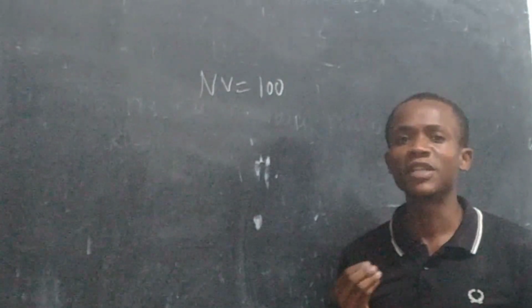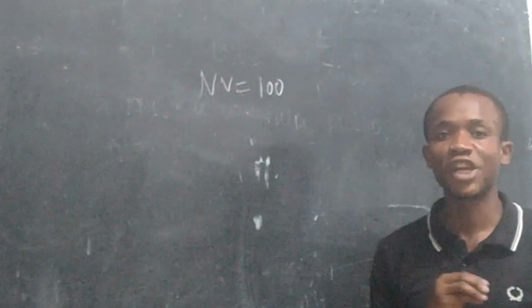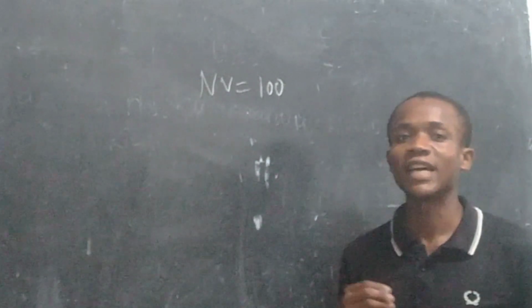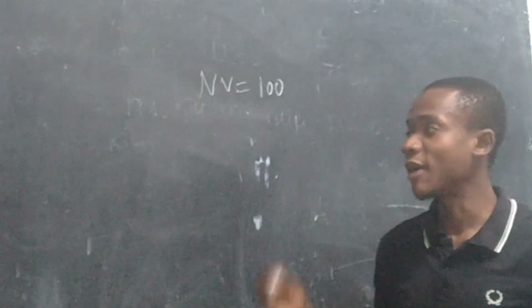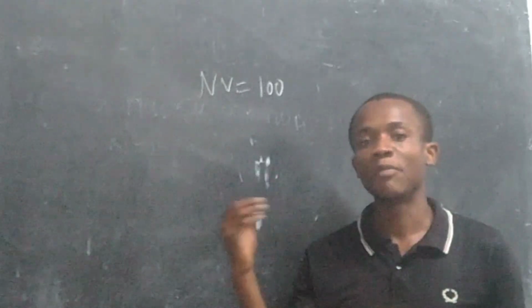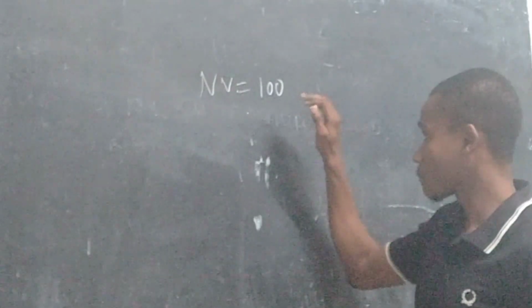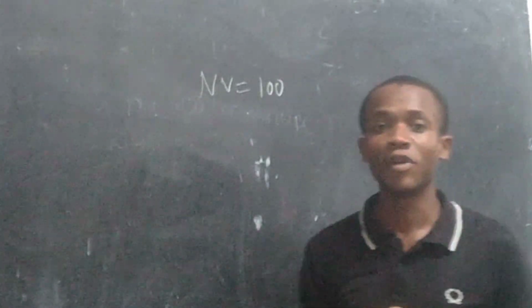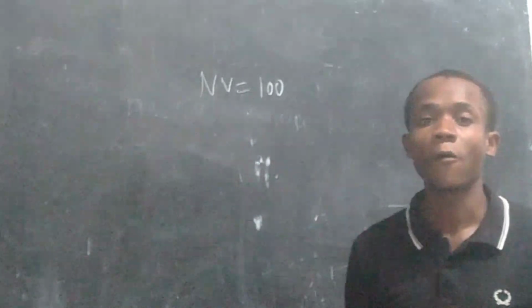Nominal value simply means the minimum amount of money per share which a company stated that it's going to offer its shares at in the market. So the minimum amount which the company has stated in their memorandum of association and in their articles of association, that is nominal value, that each share they will sell at 100, right?